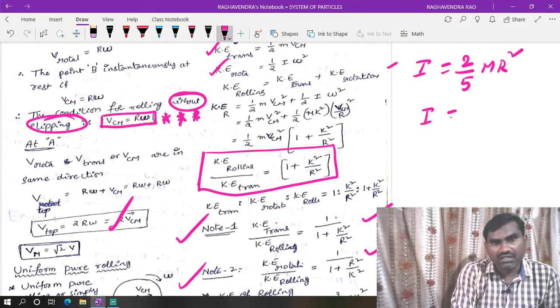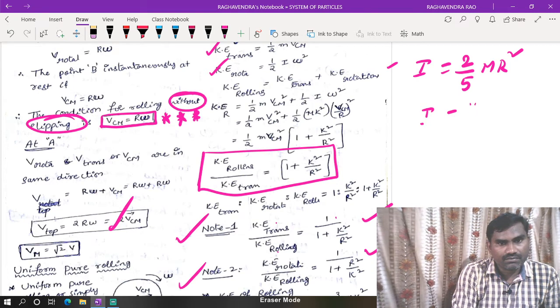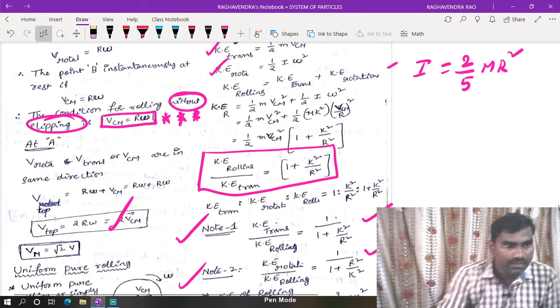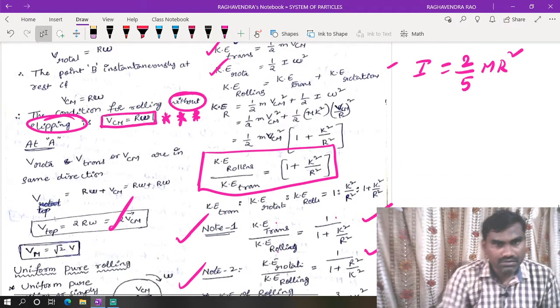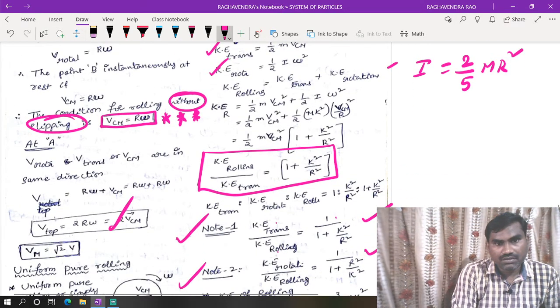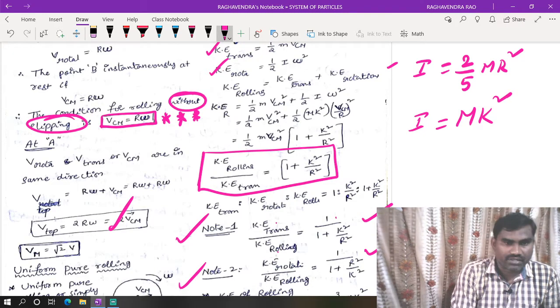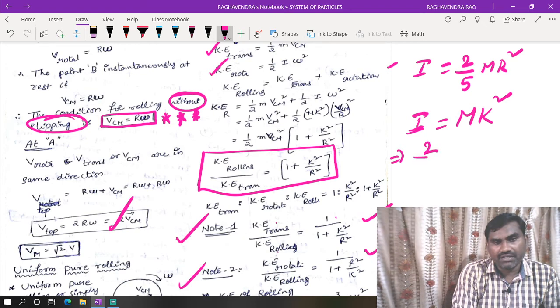Now we have I equal to mk square. In place of I, we can write 2 by 5 mr square, which will be equal to mk square.